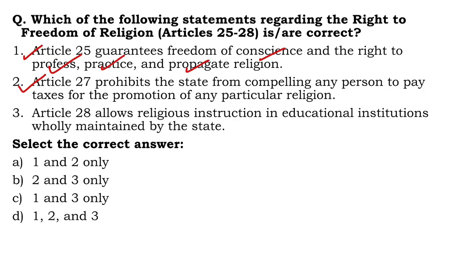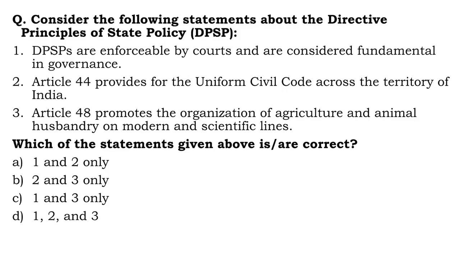And number three, Article 28 allows religious instruction in educational institutions wholly maintained by the state. No, this is wrong. If an educational institution is wholly maintained by the state, then sadly, religious instruction will not be allowed. So 3 is incorrect. Right answer is A, 1 and 2 only.